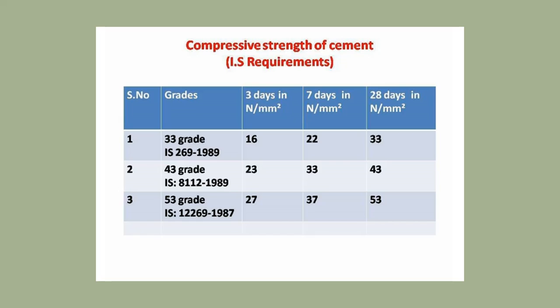These are some results given in the IS requirement. IS means Indian Standard requirement. Your cement should give at least this much strength. If cement fails to give this much strength, then this cement is of no use. For 33 grade PPC cement, IS 269 1989, they mention 3 days strength should be 16 Newton per mm square, 7 days strength 22 Newton per mm square, and 28 days 33 Newton per mm square. Then 43 grade cement, IS 8112 1989. Then 53 grade cement, IS 12269 1987. They have given the requirements.